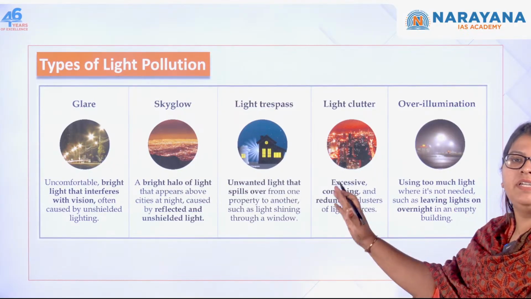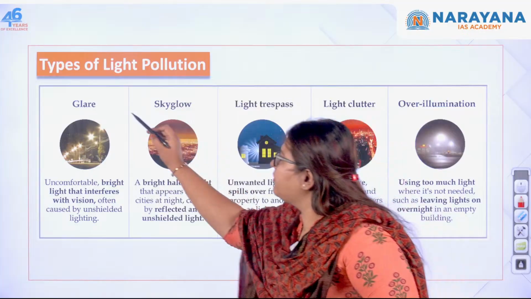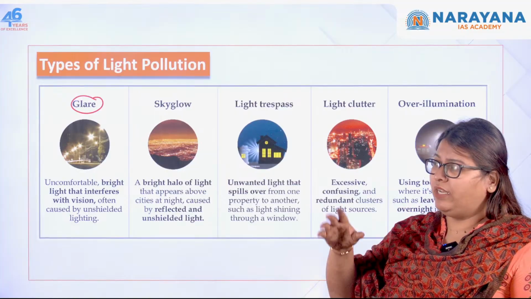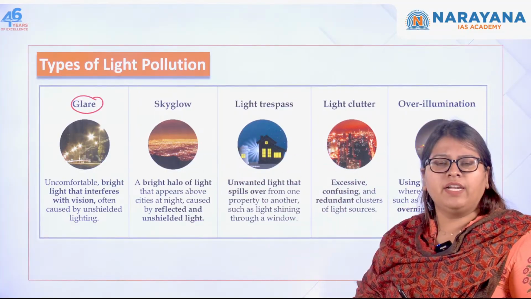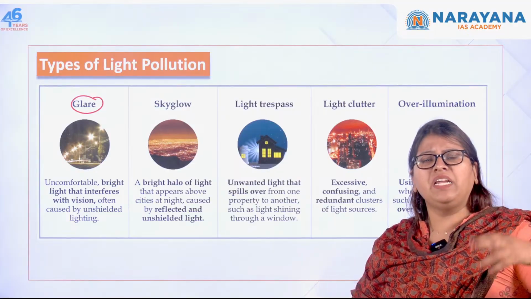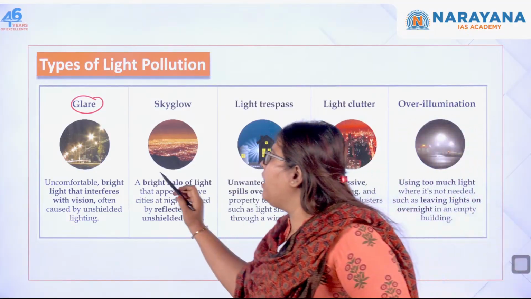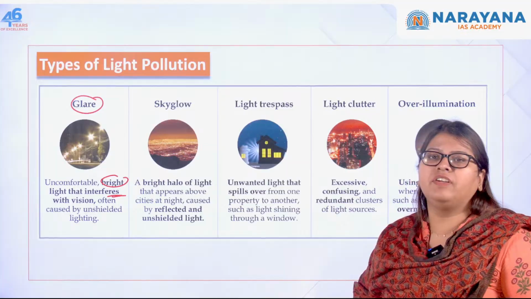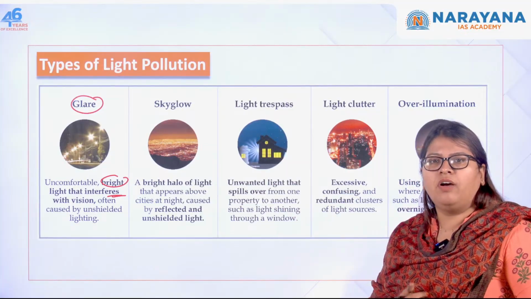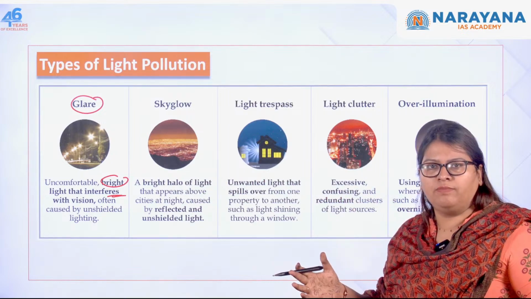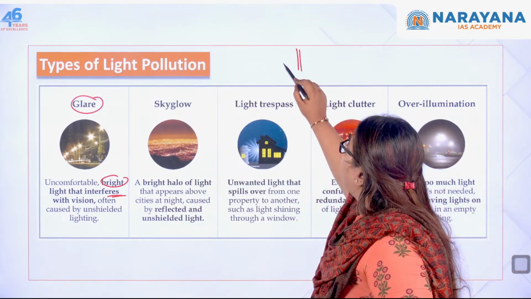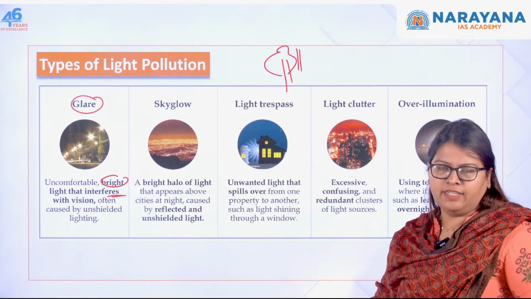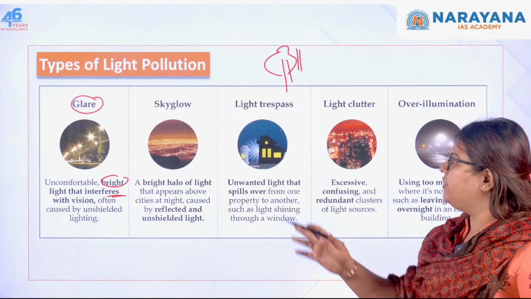So there are different types of light pollution. First one is glare, right? When you're going by your vehicle, sometimes it will be very difficult for you to observe even the vehicle that comes in the opposite direction, because there are a lot of bright street lights. These are uncomfortably bright light that interferes with your vision, because this particular light is not shielded at all. But in case you see the light where a tree is planted, your vision will be very clear. So these are unshielded lighting which causes discomfort to your eye. That is called glare.